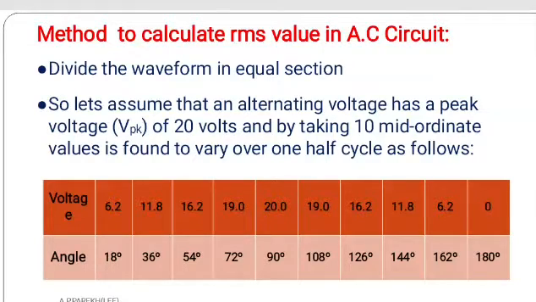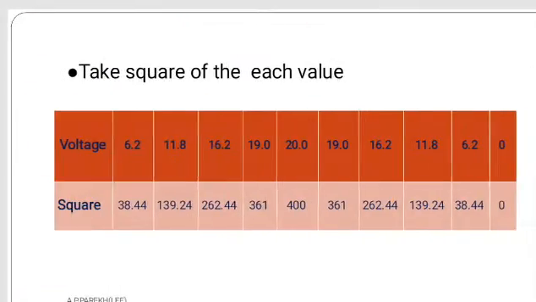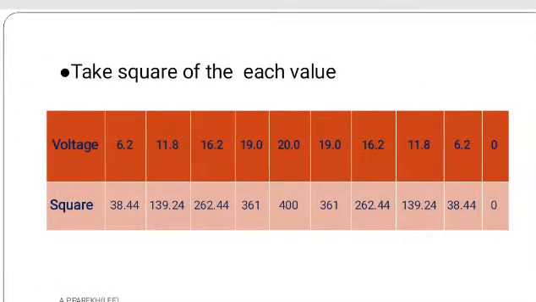Now what is step 2? The first step is to divide the waveform into equal sections. Now the second step is to take the square of each. So friends, I have taken the square of each voltage. You can see the value of the square voltage of all 10 quantities.